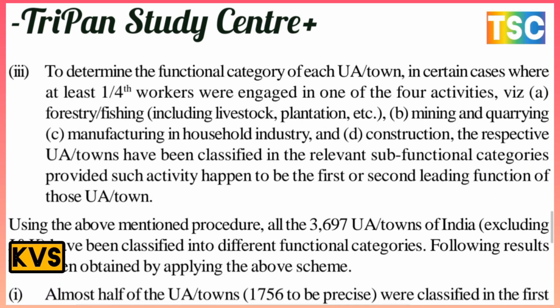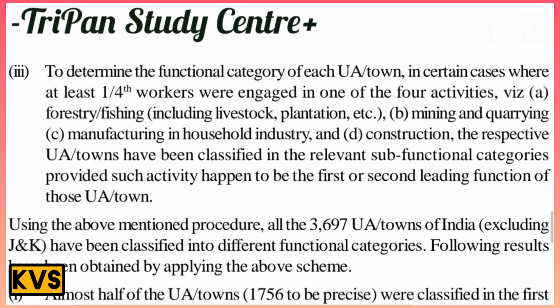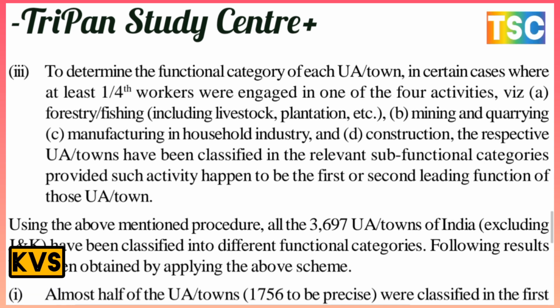Next, you have to determine the functional category of each UA and town, in cases where at least 1 in 4 workers were engaged in one of the four activities, such as forestry, fishing, including livestock and plantation, etc., mining and quarrying, manufacturing in household industries, and construction. The respective UA towns have to be classified into their relevant sub-functional categories, provided such activity happens to be their first and second leading function.